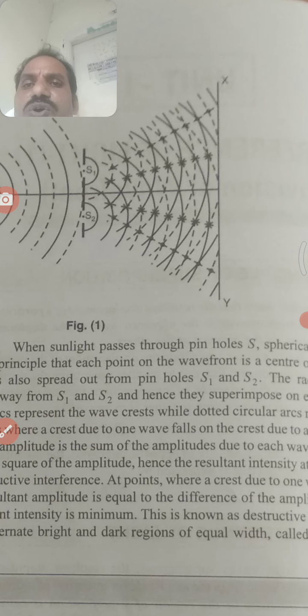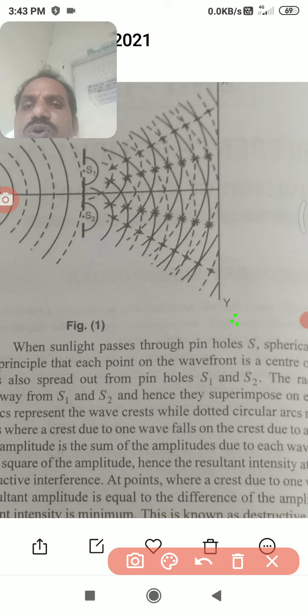In the picture we can clearly observe that each wave is mixed with another wave, two or more waves. That is why it is known as superposition.